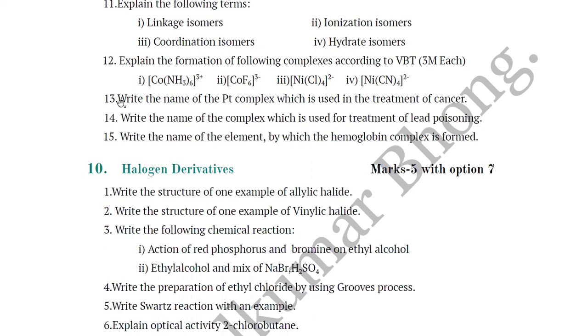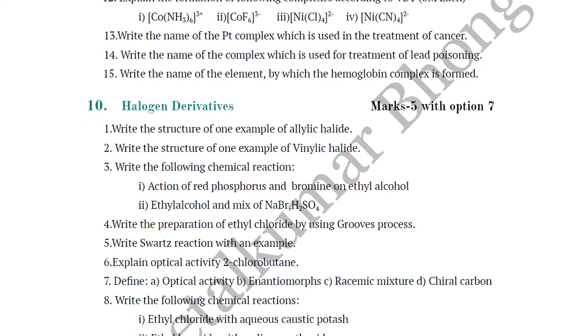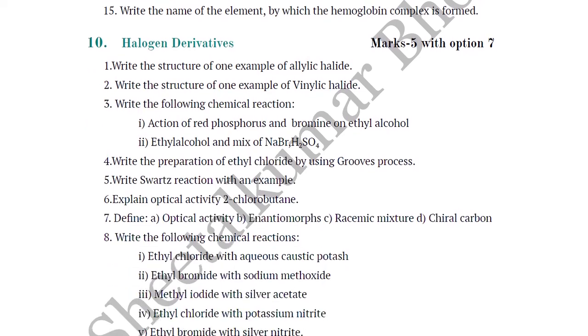Then number 13, write the name of the platinum complex which is used in the treatment of cancer. The answer is cisplatin. This is also asked for the board examination. Write the name of the complex which is used for the treatment of lead poisoning. So this can be asked for the VSA. Write the name of the element by which the hemoglobin complex is formed. So such type of VSAs will be asked from this coordination chemistry. Prepare very well.